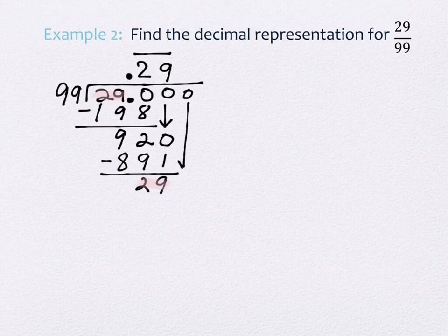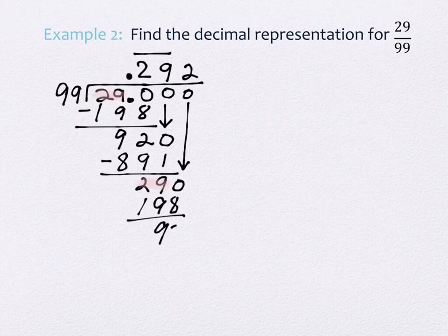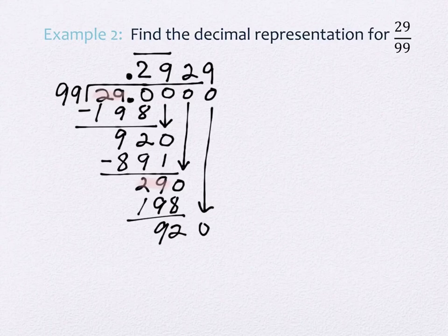So if I bring down my 0, I'm going to have a 290 again. And I could do it again. How many times does 99 go into 290? Well, 2 times. And this is going to be 198. And when I subtract, I get 92. And if I pull down another 0, and I do it again, I get another 29. So you see, again, that same 29 showing back up again. So if you need to see a couple more steps to make sure you understand what's really repeating, by all means, do that. But if you recognize it more quickly and know what that means as well, feel free to stop at that point.